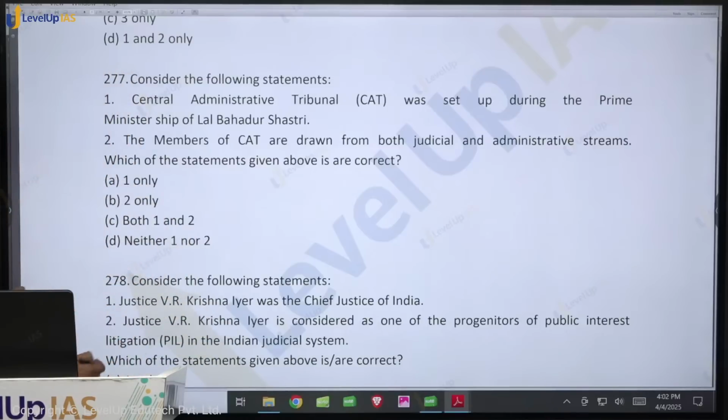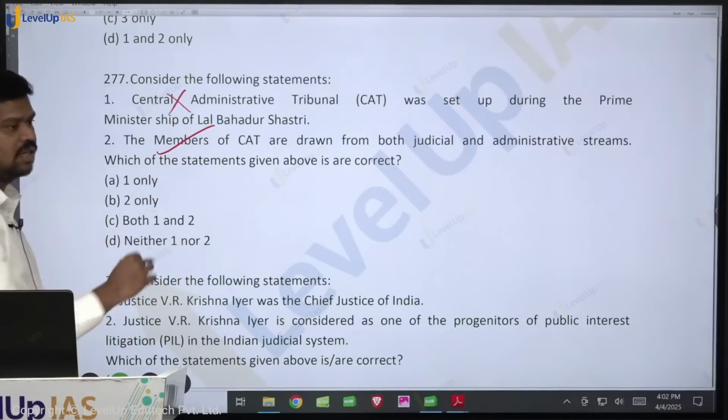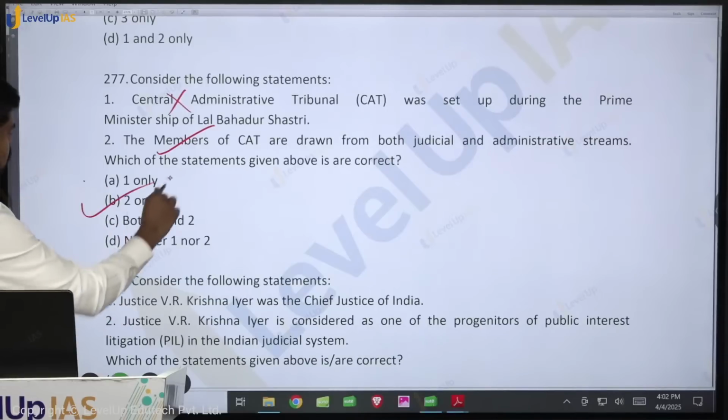So the members of the CAT are drawn from both judicial as well as administrative matters. So this is true. This is wrong, because this is under the leadership of Mr. Rajiv Gandhi. So which of the statements given above are correct? Two only, option B.